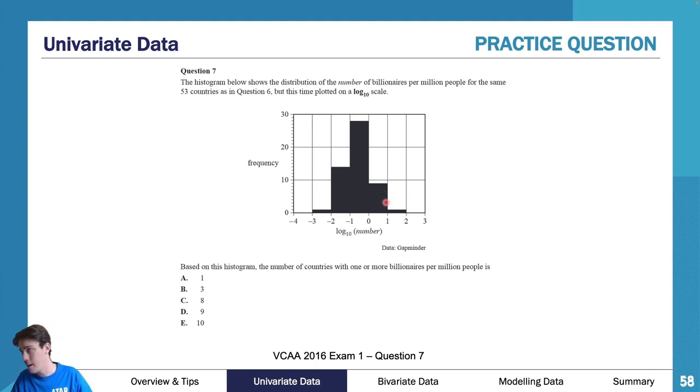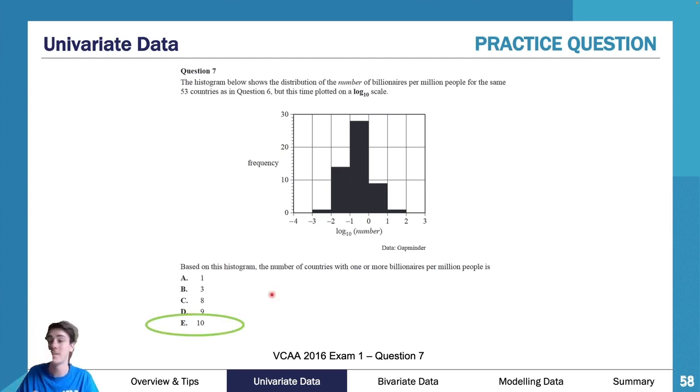And then I go here and say, all right, there is one country here that has between 10 to 100 billionaires per million. So they could have 40 billionaires per million people. These countries here could have 5 billionaires per million people. So what's really important is that these are the two you need to add together. You get an answer of 10.